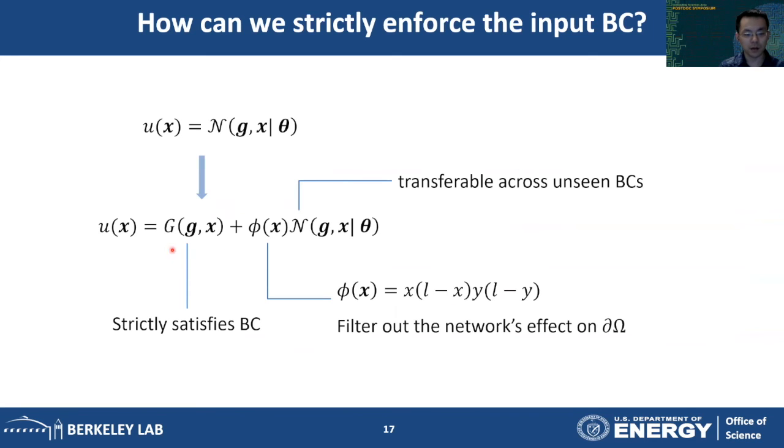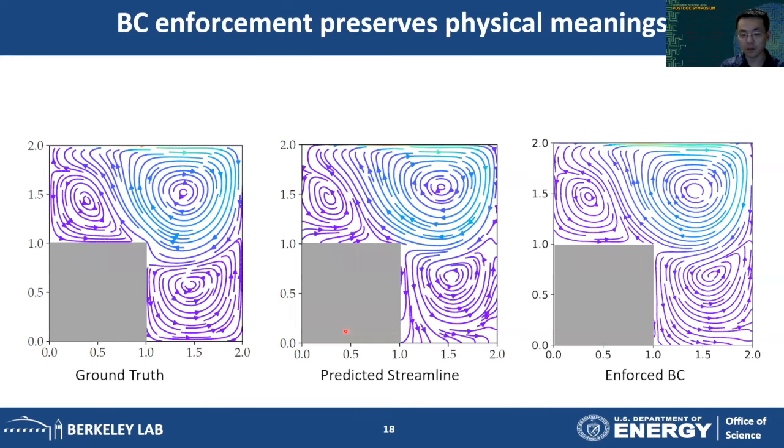The first part is a function that strictly satisfies the boundary condition, and the second part is the neural network. Then we apply a filter, and this filter will remove the neural network's error on the boundaries. In this way, we can enforce the input boundary condition. With this improvement, we can see that now the streamlines are largely parallel with the wall boundary. So that shows that enforcing the boundary condition can actually help to preserve the physical meaning of the flow.